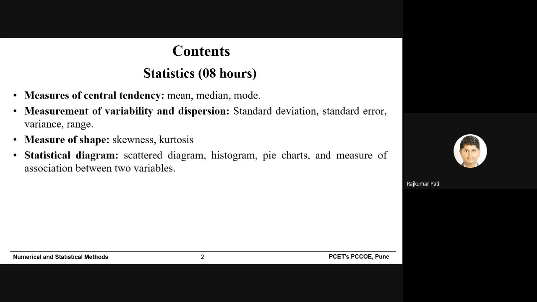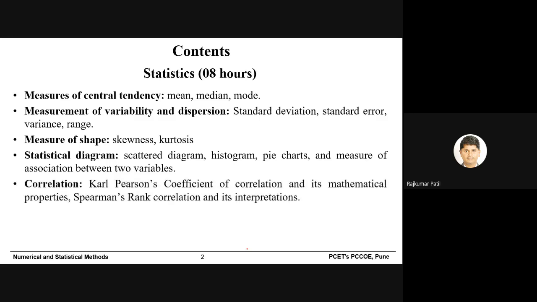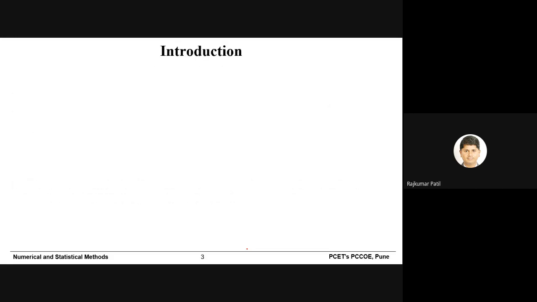Then we will plot some diagrams, statistical diagrams. In that, scatter diagram, histogram, pie chart, and measures of association between two variables. Then correlation: in that, Karl Pearson's coefficient of correlation and its mathematical properties we will see. Then Spearman's rank correlation and its interpretation.